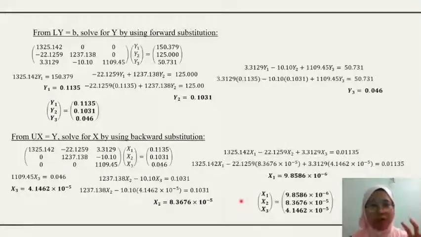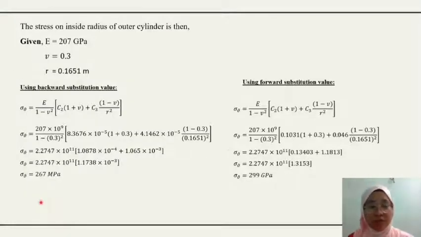For that, there are two answers, which is in terms of y and in terms of x. Lastly, to find the maximum stresses in the pipe, we can insert the values of elasticity, velocity and radius in the equation. There are two answers to get the maximum stresses in the pipe, by using backward substitution or forward substitution value. For the backward substitution value, we got 267 megapascal, and for the forward substitution value, we got 299 gigapascal.